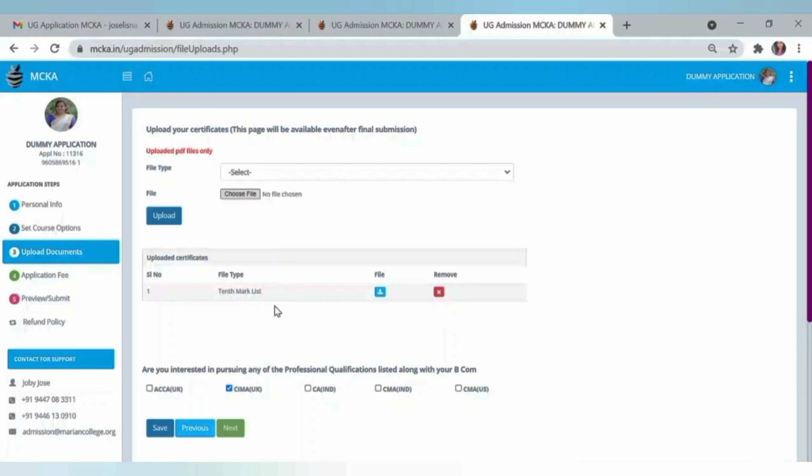Yes, your document is uploaded. Just like this, upload all other required documents. And if you are interested in pursuing any of the professional qualifications listed along with your BCom program, you can mark that preference here. Then save this page and click on next button.